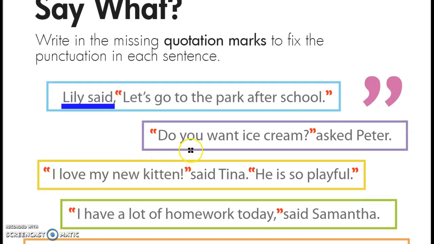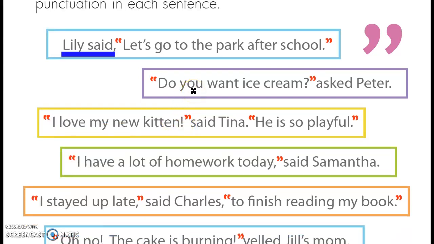In the second example, it says, "Do you want ice cream?" asked Peter. "Asked Peter" tags the dialogue and lets me know that what is said is being asked by someone named Peter.